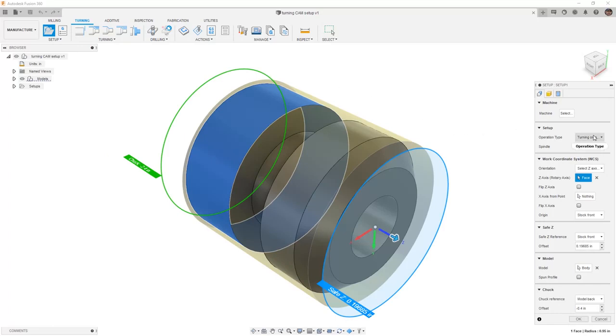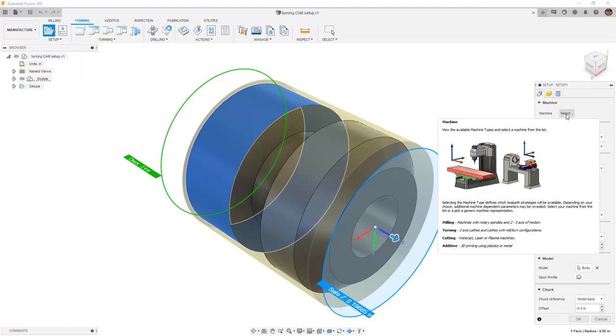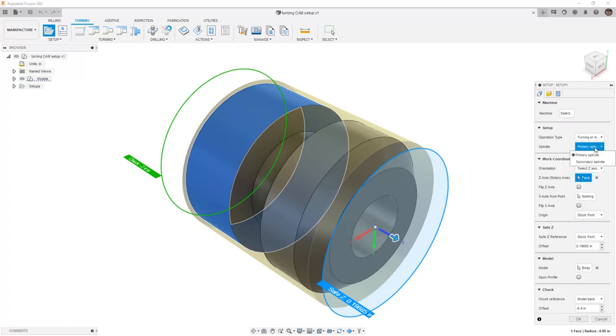From here, by default, the operation type will be turning or mill turn. So just make sure that if you navigate to this from the milling or the additive, that you automatically set it to operation type turning mill turn. From here, we're not going to be selecting a machine. We're going to leave that empty and we're going to move to the spindle.